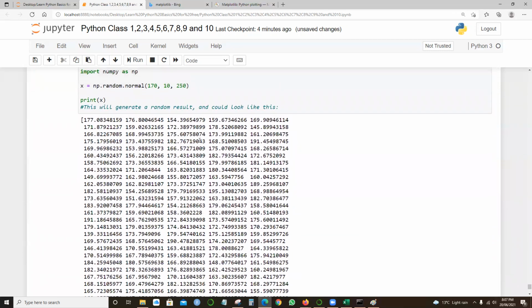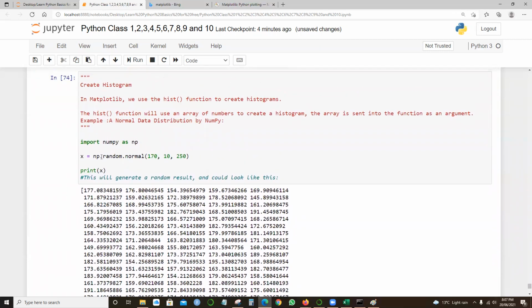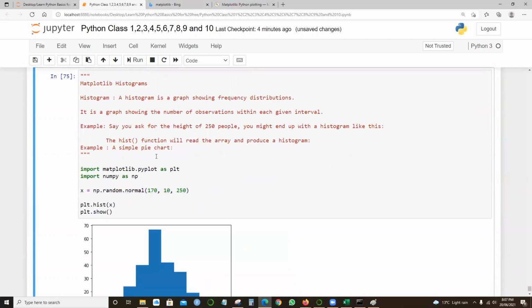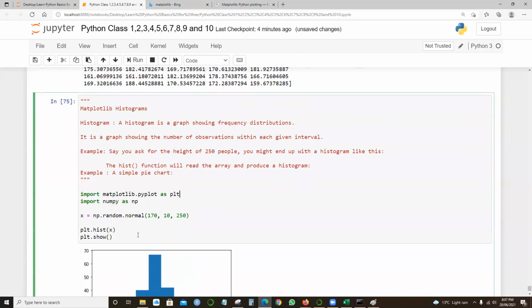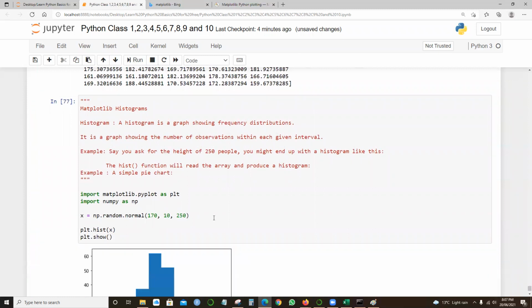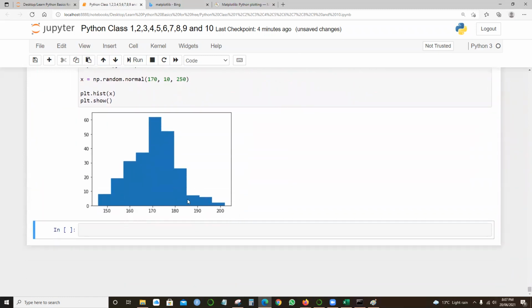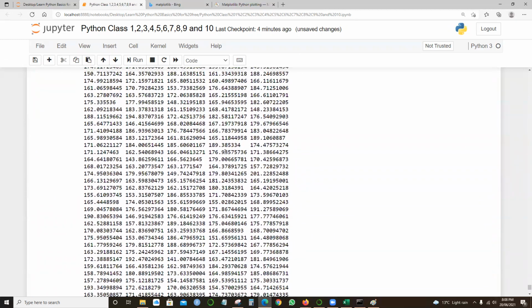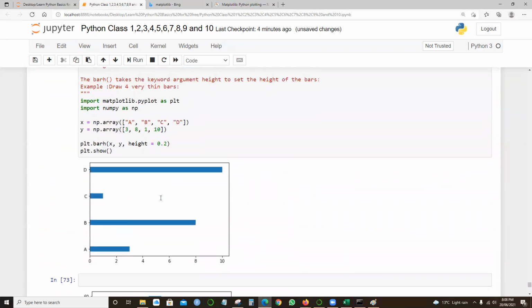So here, in this case, I've randomly generated the values, and I'm showing the same thing in a plot format, the histogram, right? How the values will be shown in the graphical representation. So that's the case.